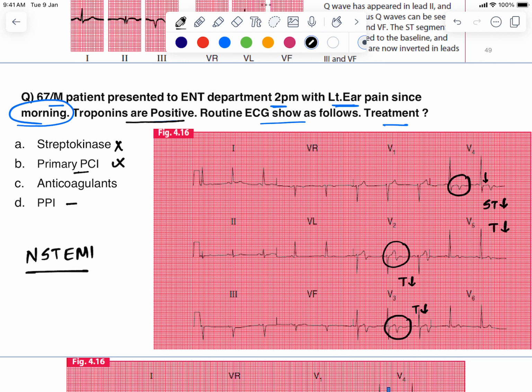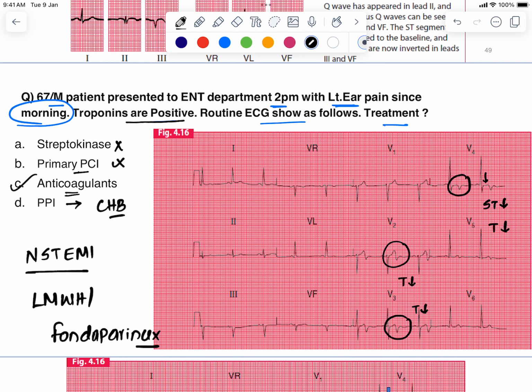And permanent pacemaker insertion is the treatment option for patients with complete heart block, not in cases of non-ST elevation MI. So the answer in this patient is that an anticoagulant should be given. And the anticoagulants that we give in case of non-ST elevation MI are either low molecular weight heparin, right? Or the other important alternative is fondaparinux. So these will be the treatment options for non-ST elevation MI.